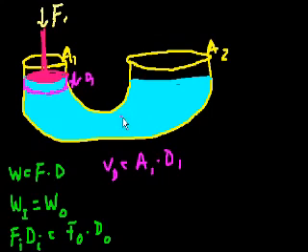Well, we also know that that liquid has to go someplace, right? Because what do we know about a liquid? That you can't compress it. You can't change its total volume. So all of that volume is going to have to go someplace else. So if this is where the liquid was, the liquid is going to rise some level. Let's say it gets to this level. This is its new level, right? It's going to change some distance there.